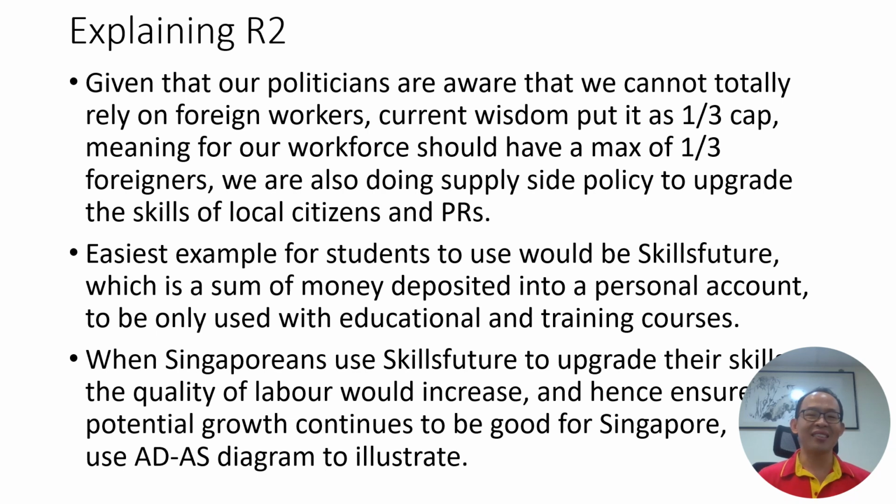So the easiest example for students to use will be Skills Future. So this is where you explain properly that with Skills Future, a sum of money is deposited into the personal account of every Singaporean citizen and PR, and they can use that money to upgrade their skills anytime with education and training courses. When Singaporeans as well as PRs use their Skills Future to upgrade their skills, the quality of labor would increase and hence ensure that potential growth continues to be good for Singapore. So in this case, you use your AD-AS diagram to illustrate.